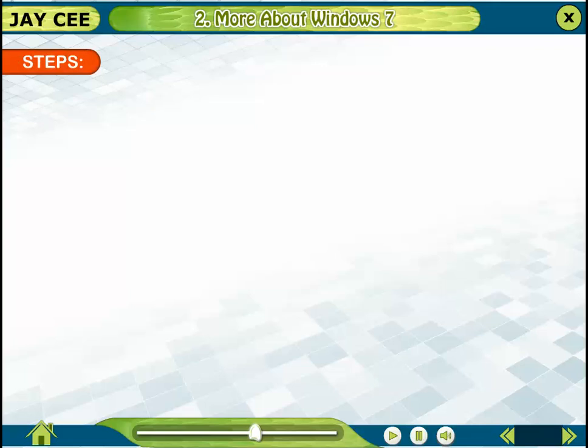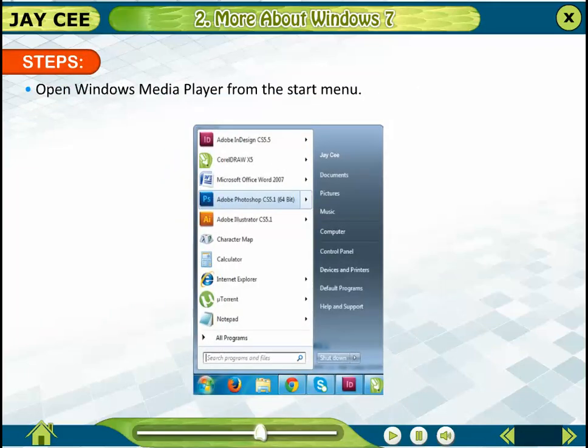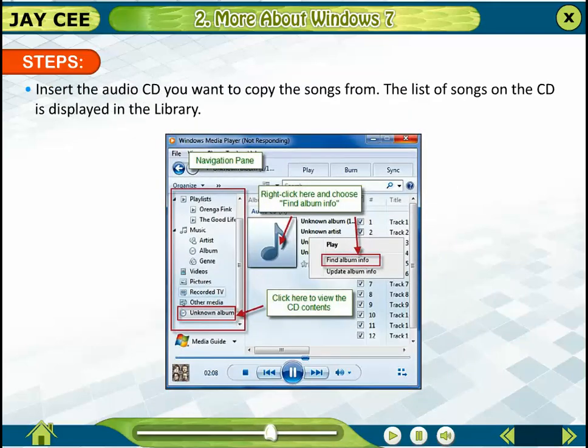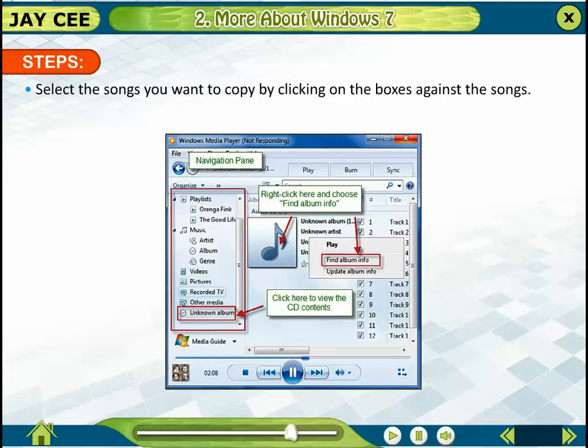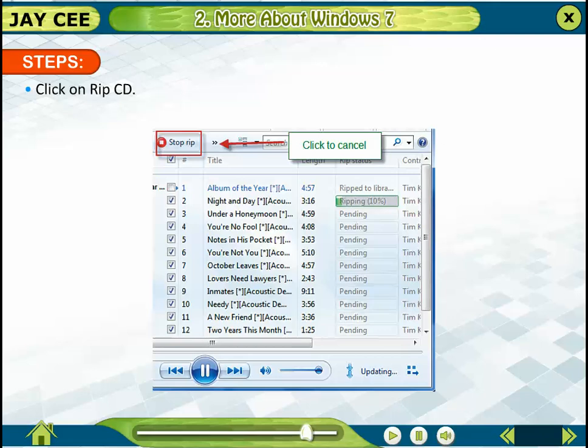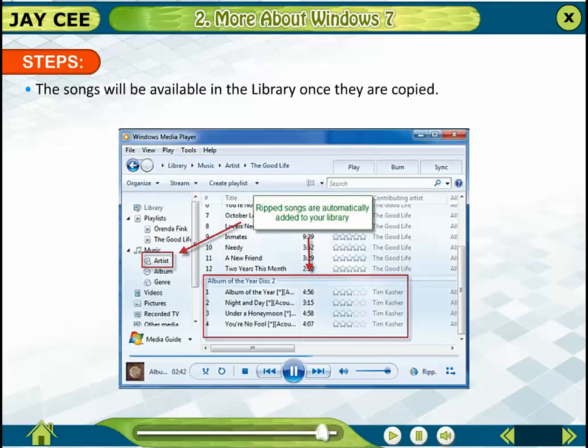Steps. Open Windows Media Player from the Start menu. Insert the audio CD you want to copy the songs from. The list of the songs on the CD is displayed in the library. Select the songs you want to copy by clicking on the boxes against the songs. Click on Rip CD. To stop ripping the CD, click on the Stop Rip button. The songs will be available in the library once they are copied.